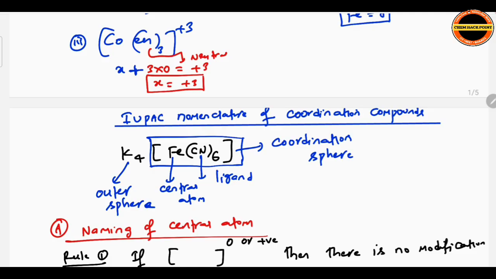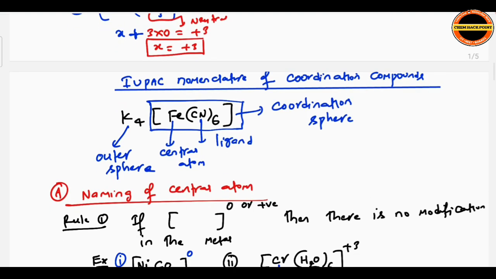Before entering into that, you see here, first K4[Fe(CN)6]. Whatever is present in the square bracket, we refer to as the coordination sphere. Here the metal is the central atom and then CN, which is the ligand. Outside the coordination sphere, we consider the outer sphere, whether on the left side or the right side. Sometimes you may get a cation or anion there, but outside the coordination sphere we consider it the outer sphere. Those are free ions. Okay. Rules you see now.